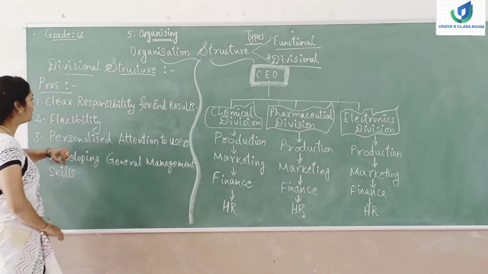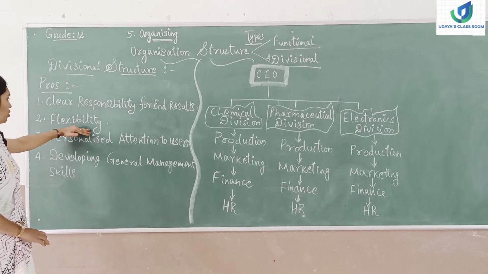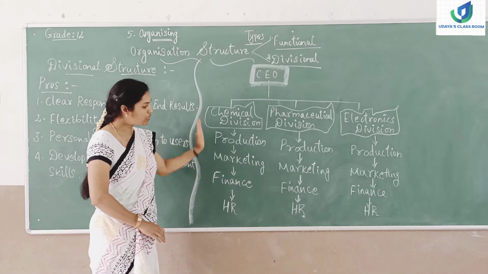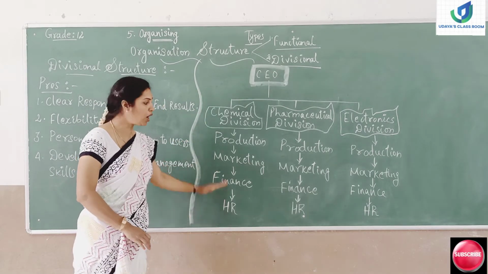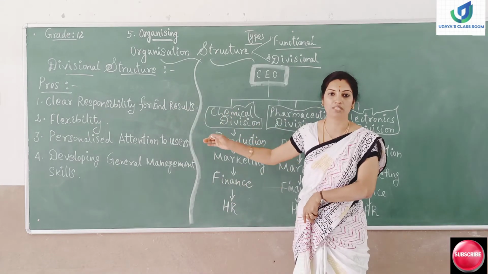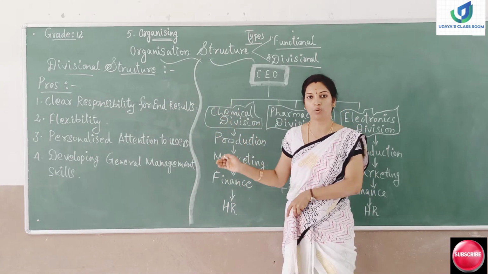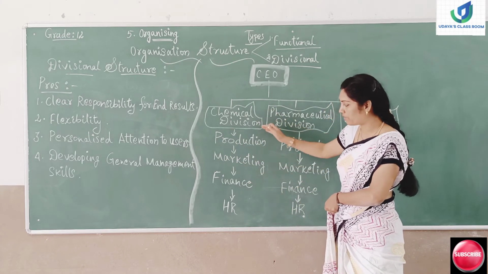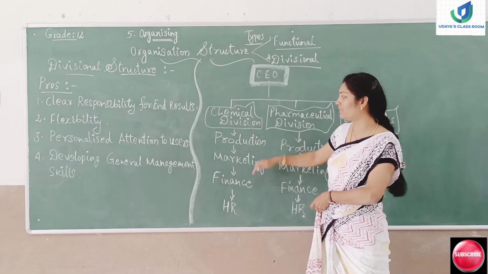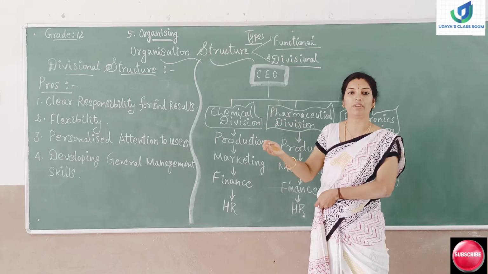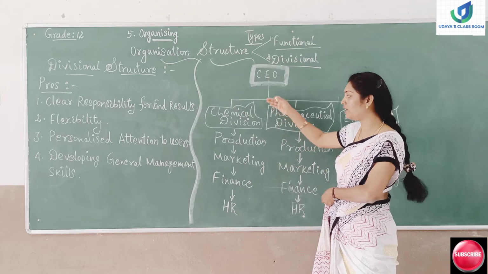And apart from that, we have got the next pro also, flexibility. In the divisional structure, the divisions will be having flexibility. How will they be having flexibility? That is, they will be having autonomous power to function on their own. How will they be having autonomous function? Because each and every division is going to work for their department only. So they can function on their own. They will be having freedom to function in their department.